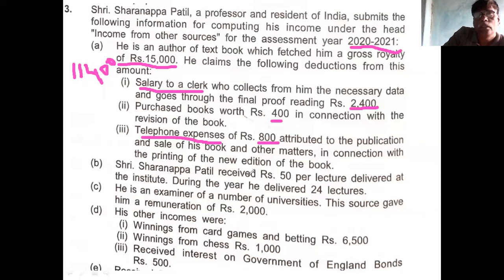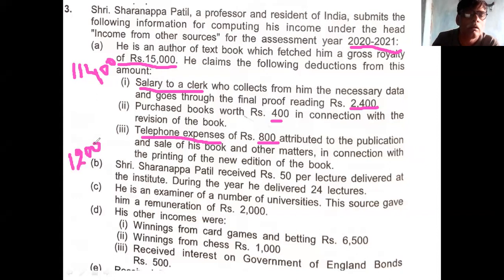Sri Sravanappa Patil received rupees 50 per lecture delivered at the institute. During the year, he delivered 24 lectures. For delivery of a guest lecture, he receives 50 rupees per lecture, and he delivered 24 lectures. What is the total income from guest lecture? 1,200. 1,200 is the second point income, income from guest lecture.